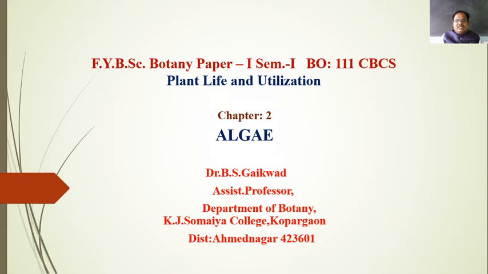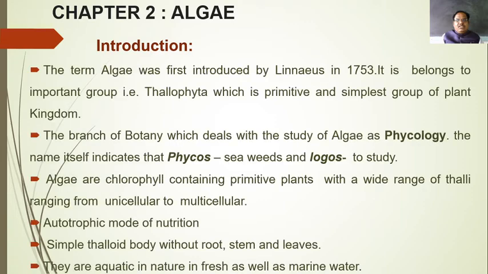So the characters of algae are these: they are aquatic, nutritionally autotrophic, there is an absence of root, stem and leaves, vascular bundles are not well developed, flowers are absent, and they are microscopic or macroscopic. Algae having chlorophyll pigment can produce their own food material. So today we are going to concentrate on this chapter. First of all, the introduction to algae.